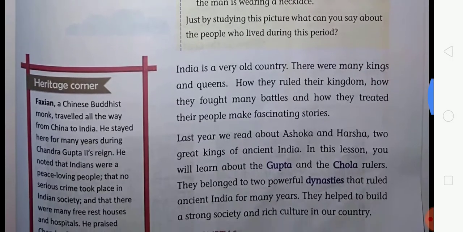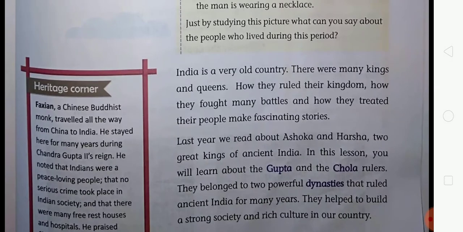So now look at the topic. India is a very old country, and there were many kings and queens. How they ruled their kingdoms, how they fought many battles, how they treated their people make fascinating stories. So students, in our country many kings and queens ruled in ancient times. In this chapter we will discuss how they ruled their kingdoms, how they fought battles, how they treated their people, and the fascinating stories.